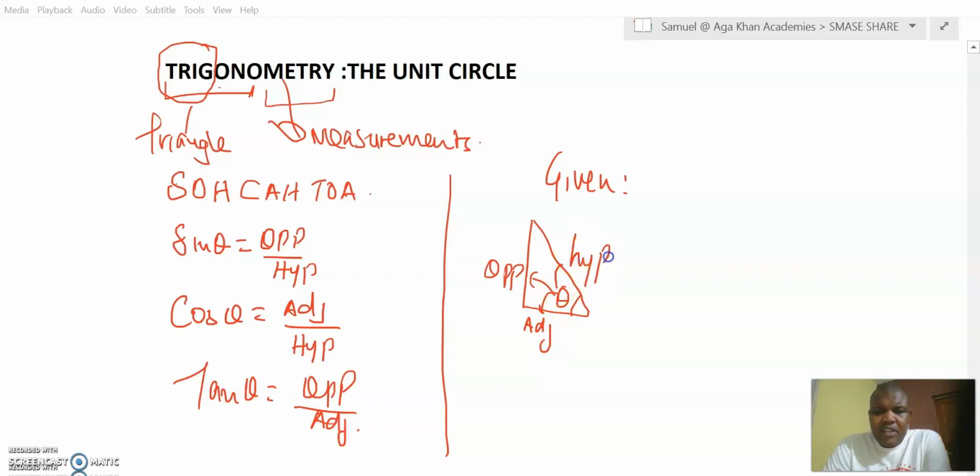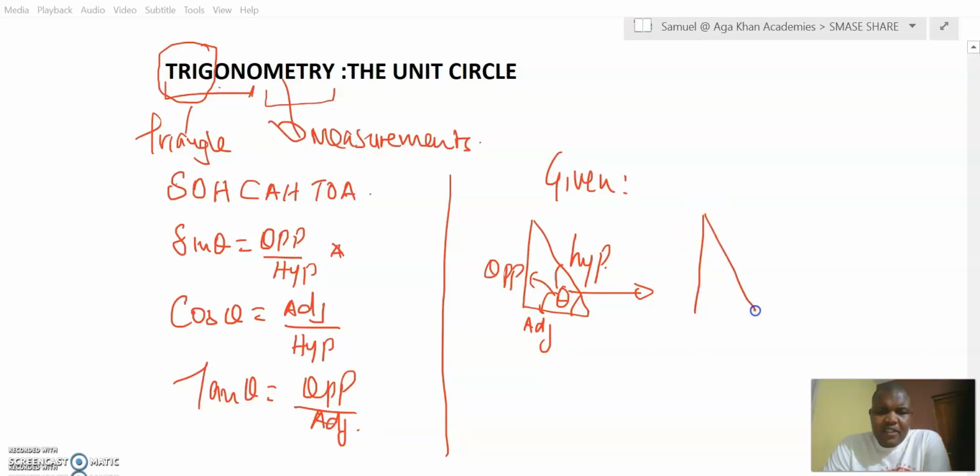And the longest side is called the hypotenuse. So combining all that with a right-angled triangle, you can see how you can get the sine of theta. That angle theta must be an acute angle. The sine of angle theta is equal to the opposite side over the hypotenuse.